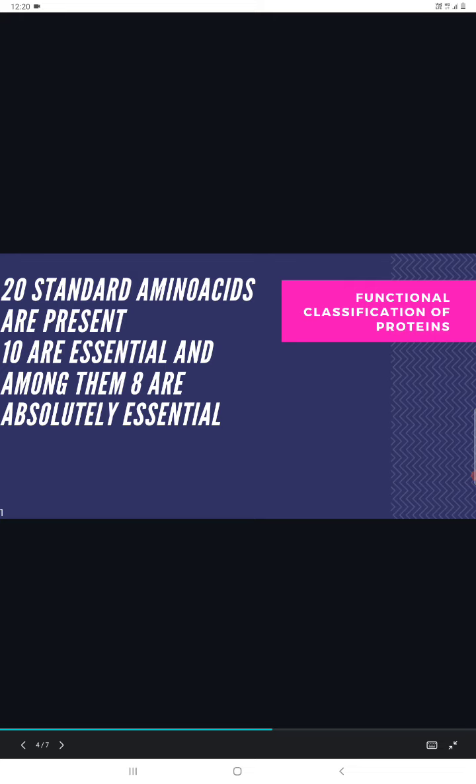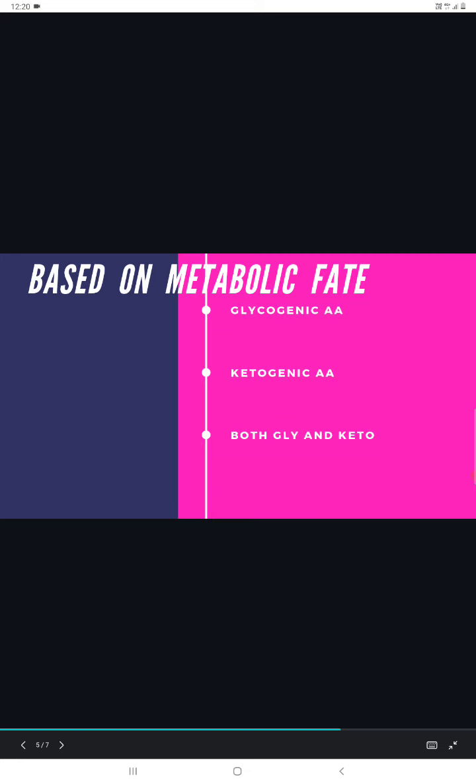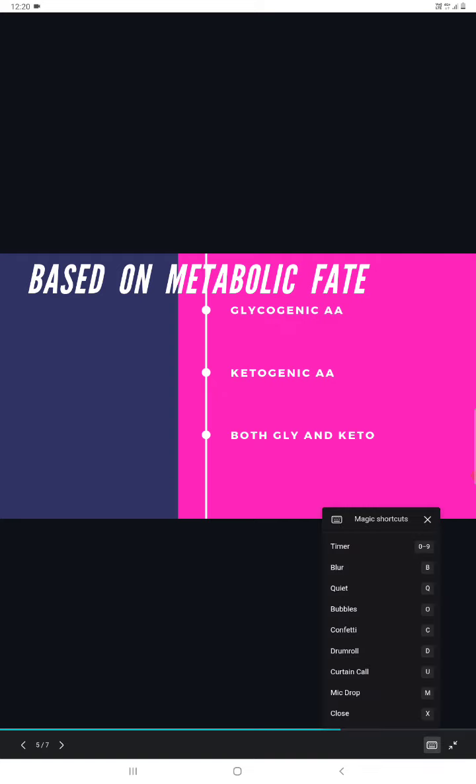So we have 20 standard amino acids, and 10 are essential, and among the 10, 8 out of 10 are absolutely essential. Okay, and coming to the point, based on the metabolic fate, we are dividing these amino acids into glycogenic amino acids, ketogenic amino acids, and both glycogenic and ketogenic amino acids. I'm just giving a brief idea. I'll discuss each and everything in detail. Okay, please see it.